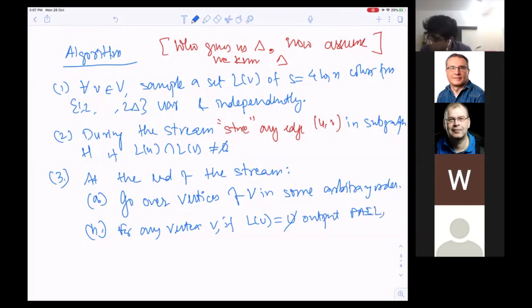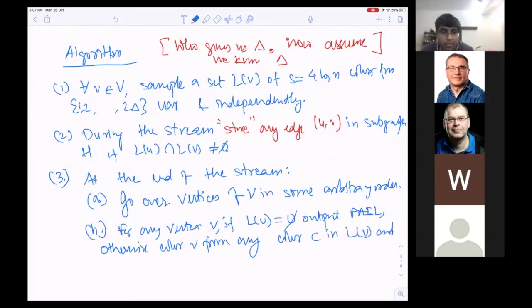Otherwise, color v with any color c in L_v, and remove c from any neighbor u of v in H.